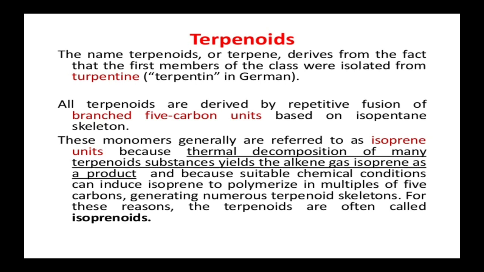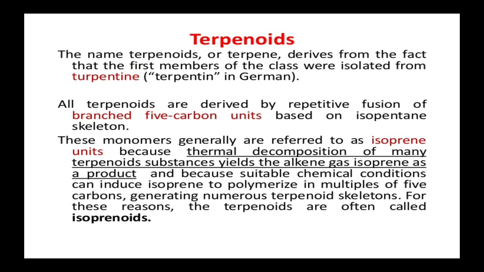The name terpenoid or terpene derives from the fact that the first members of the class were isolated from turpentine, which is from the German word. That is why we call them terpenoids, because they have alkene groups. All terpenoids are derived by the repetitive fusion of branched 5-carbon units, which means isoprene units, based on the isopentane skeleton. These monomers are generally referred to as isoprene units. This is the main thing about terpenoids.